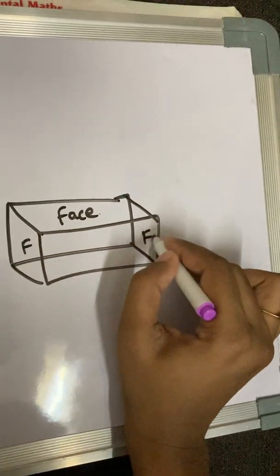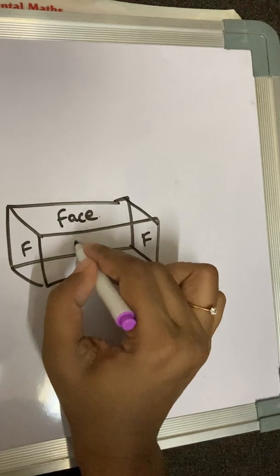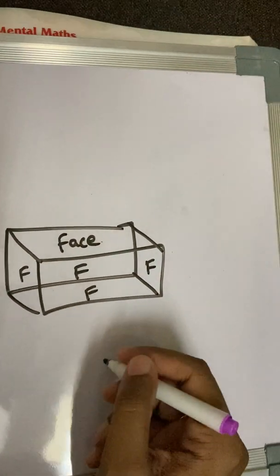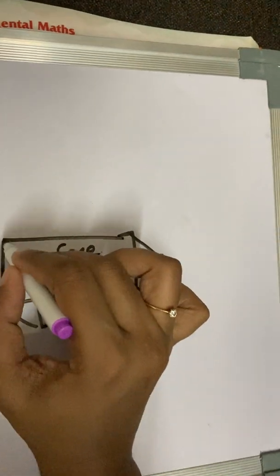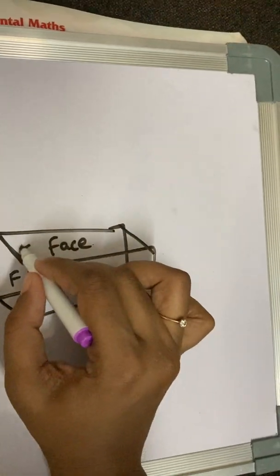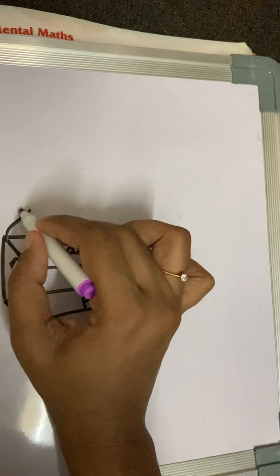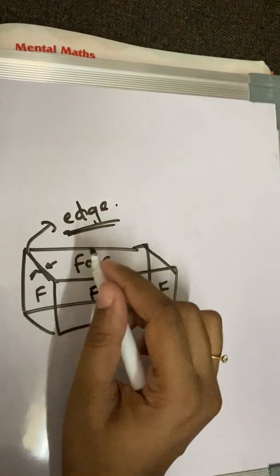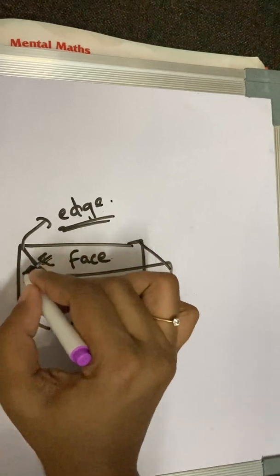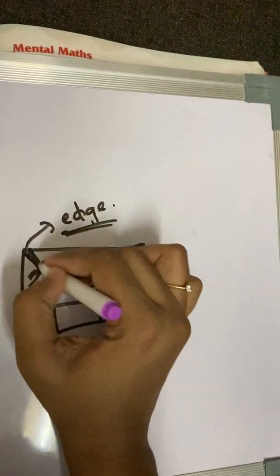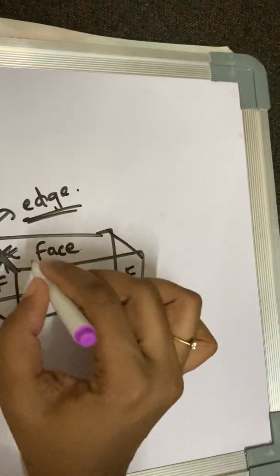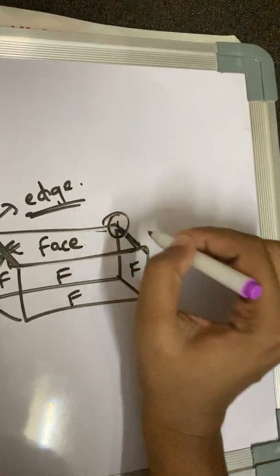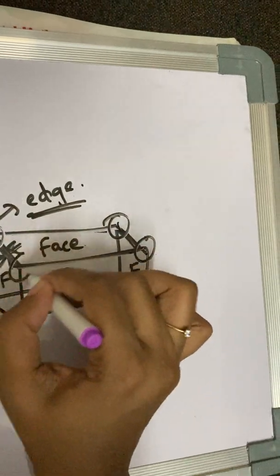Where two faces meet, this is called the edge. These two faces are meeting at the edge. When the edges meet at one place, then this is called the vertex.